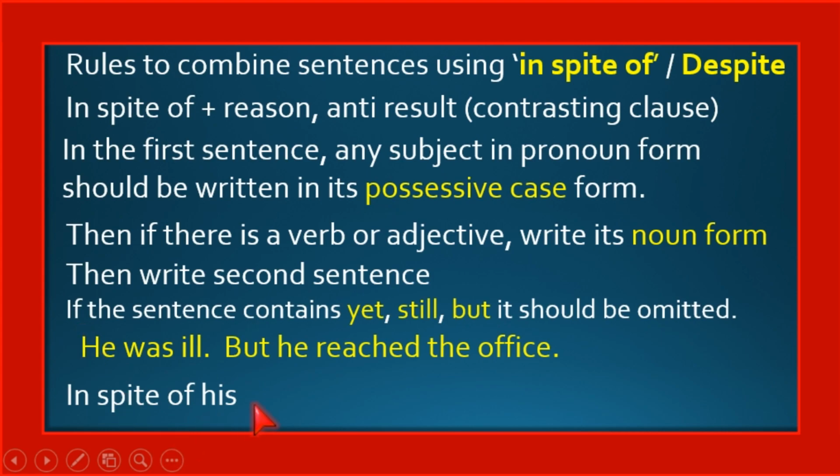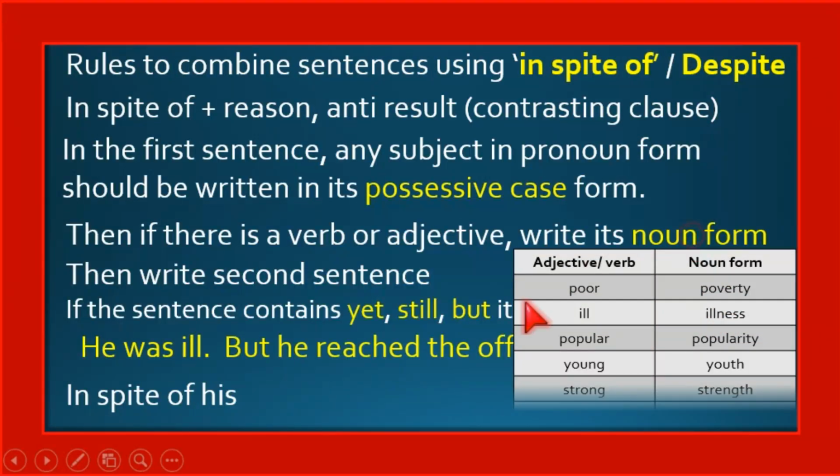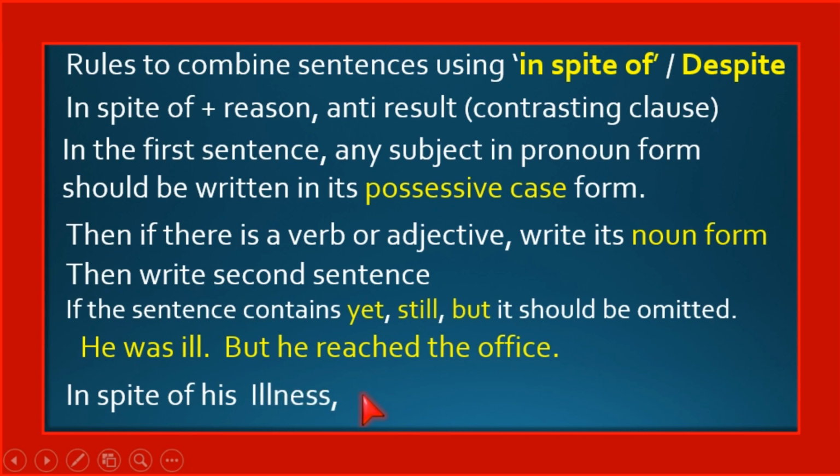So, in spite of his. Then the next step, if there is a verb or adjective, write its noun form. So, here the given adjective is ill. He was ill. You should write the noun form of ill. What is the noun form of ill? Illness. Then, in spite of his illness, comma. This is a dependent clause. After the dependent clause, a comma is necessary.